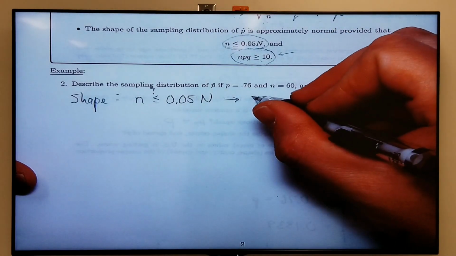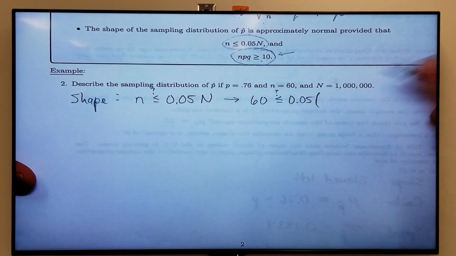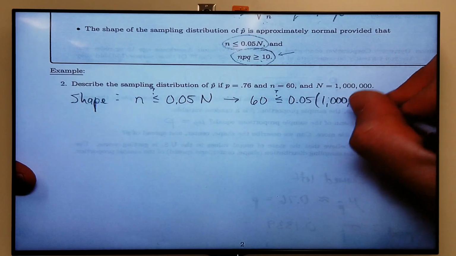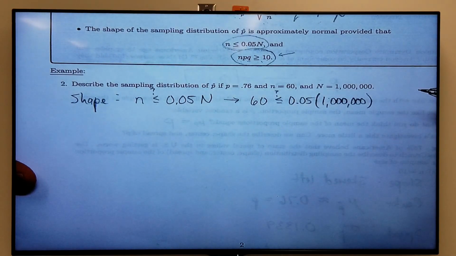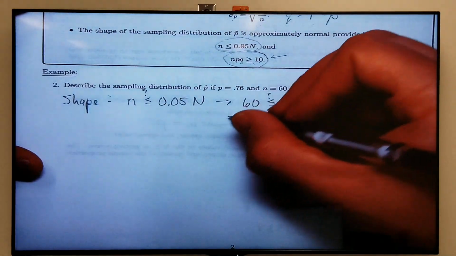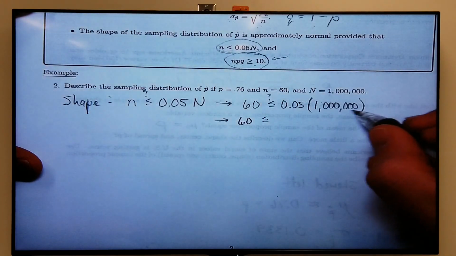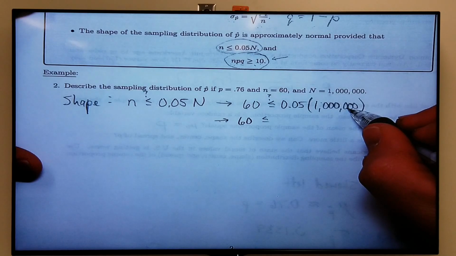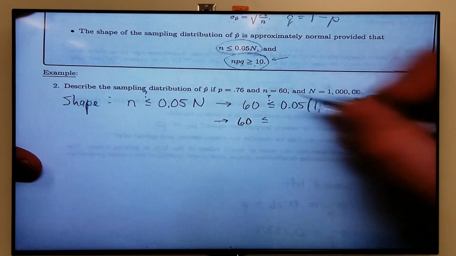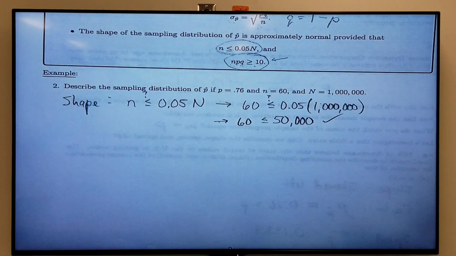Well, let's see. Little n is 60. Capital N is 1 million. 5% of 1 million would be, oh, we moved the decimal twice, right? Multiply it by 5. So how many zeros do we get? 1, 2, 3, 4. So that's 50,000. That condition is definitely met, right? Okay. The second condition we have to check.